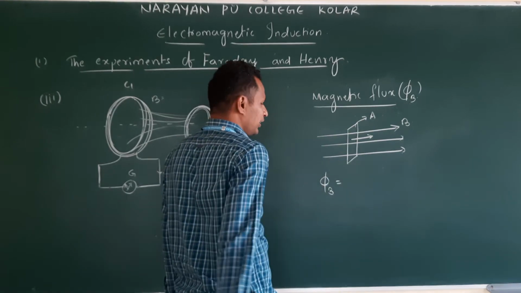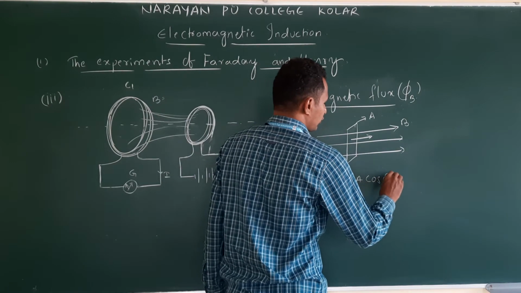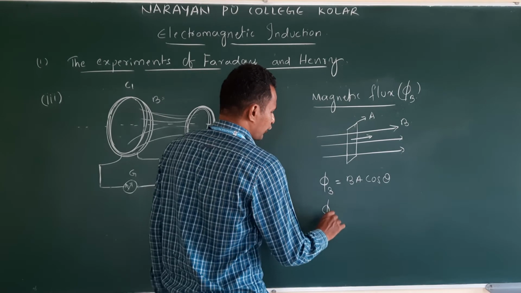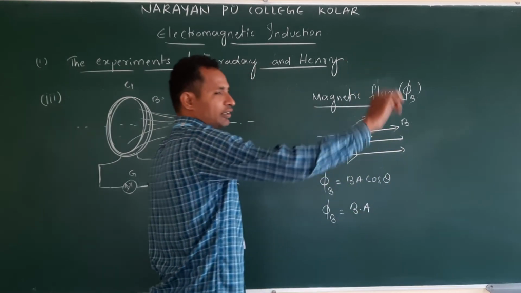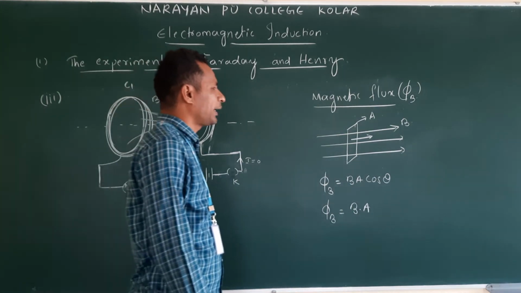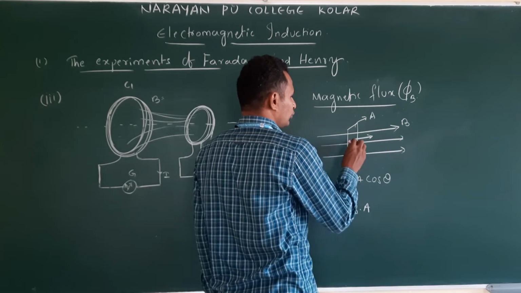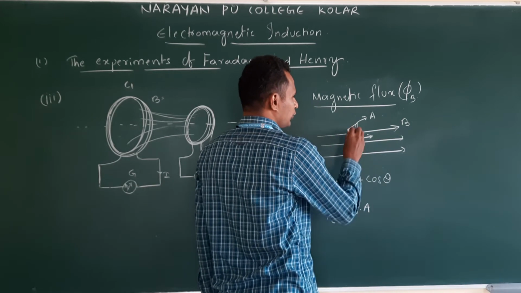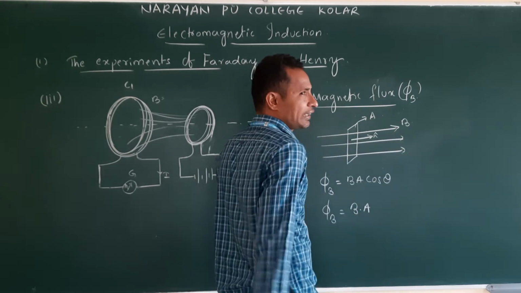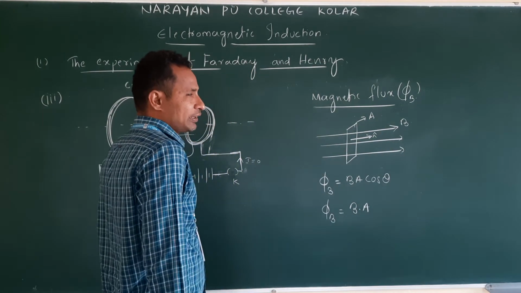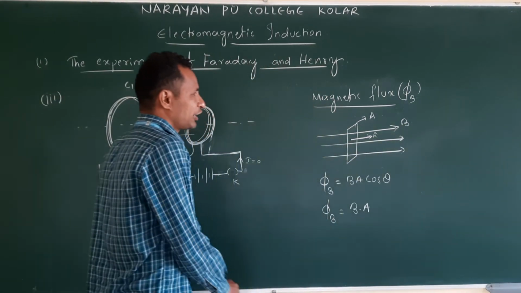The general formula is phi B equals BA cos theta, or in dot product form, phi B equals B dot A. In this figure I have drawn the area vector, let us say n cap, normal to the plane and parallel to the magnetic field line.